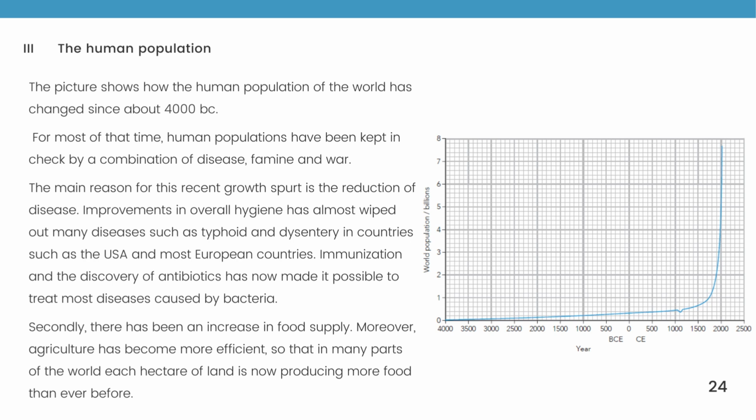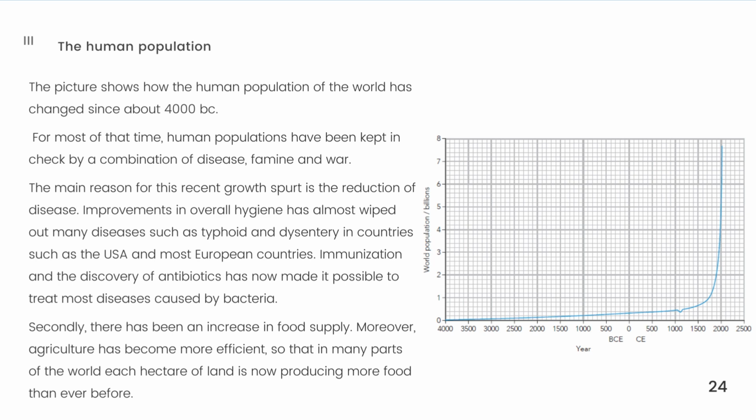Immunization and the discovery of antibiotics have made it possible to treat most diseases caused by bacteria. Secondly, there has been an increase in food supply. Agriculture has become more efficient, so that in many parts of the world, each hectare of land is now producing more food than ever before.